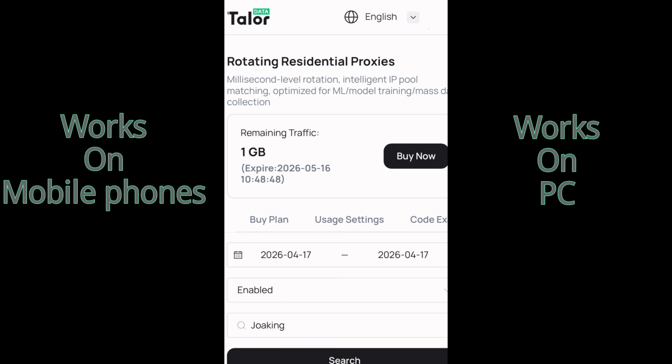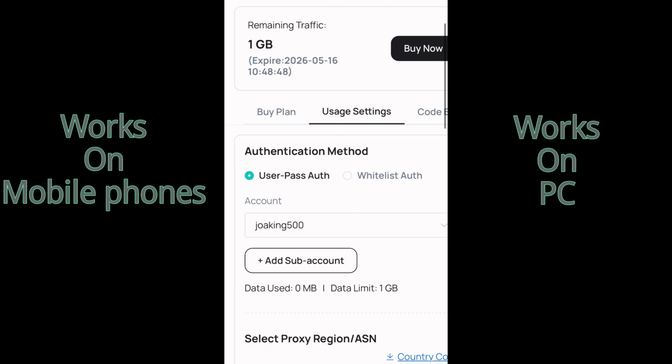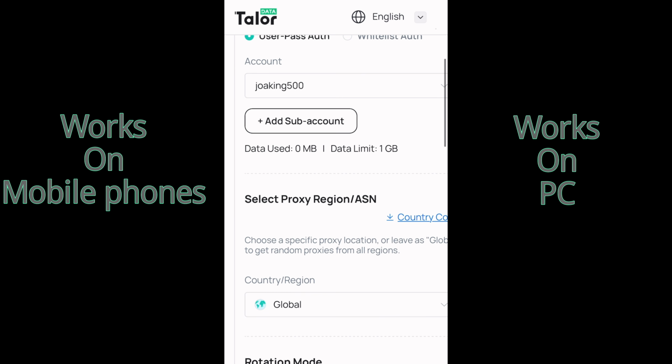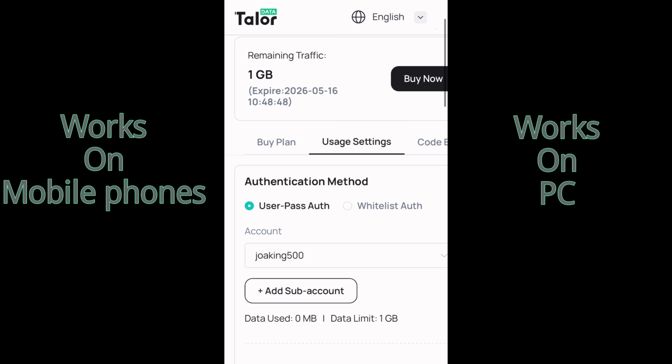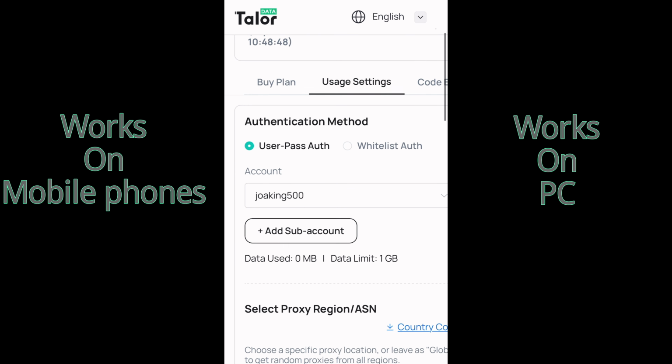So that is the first thing you need to do before we go ahead to start with the usage settings, right? Right here you can see it's already displaying Joaking500. That is my account, so we are going to start afresh. Like I said, we are to get the username and password before we go ahead to connect or get our proxy.